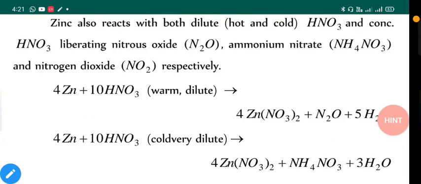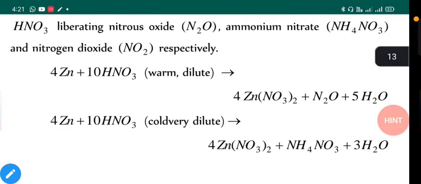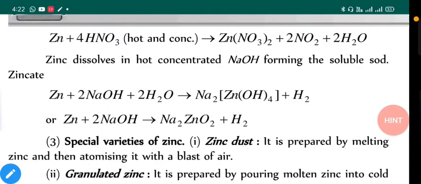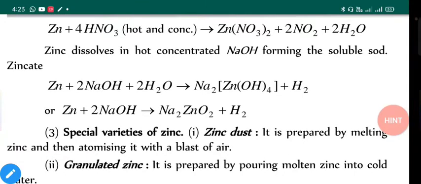Zinc also reacts with both dilute HNO3 and conc. HNO3, liberating nitrous oxide N2O and ammonium nitrate NH4NO3, and nitrogen dioxide NO2, as mentioned in these reactions. Zinc dissolves in hot concentrated NaOH forming soluble sodium zincate, as mentioned.